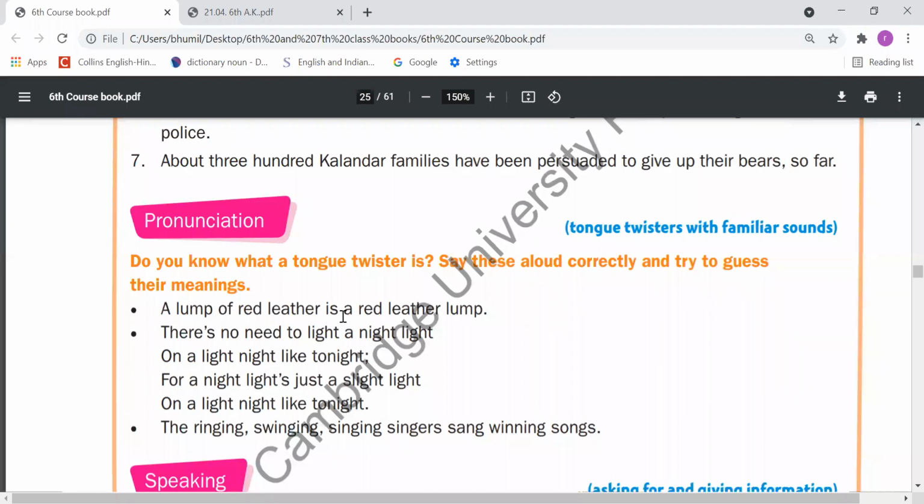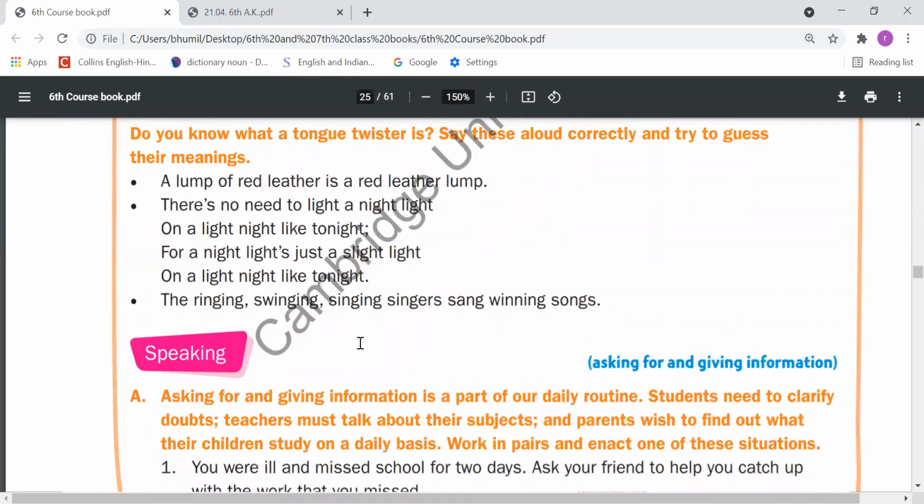So first is, lump of red leather is a red leather lump. You need to pronounce these lines 3 times or 4 times or 5 times. Next, there is no need to light a night light on a light night like tonight, for a night light's just a slight light on a light night like tonight. Next, the ringing, swinging, singing singer sang winning songs. So you should pronounce accurately and speedily, right?